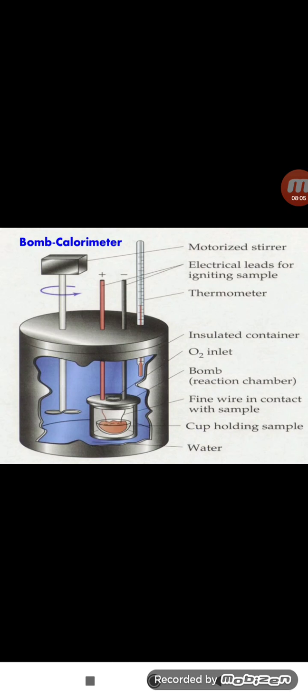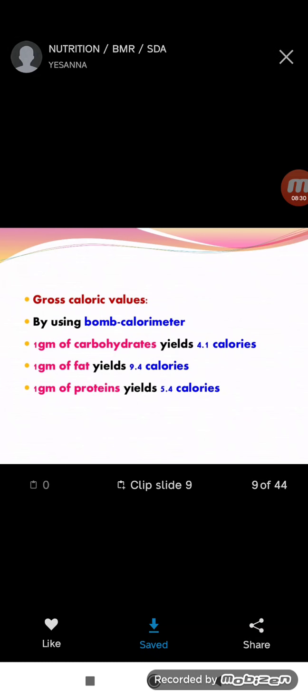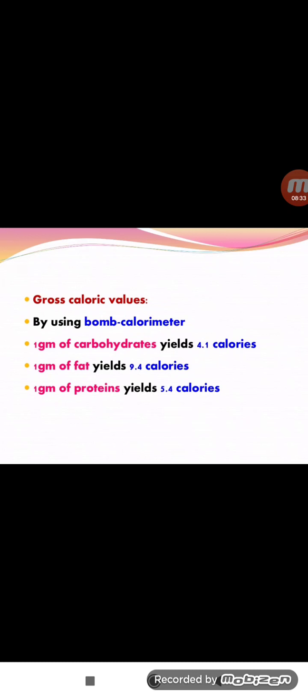In this container there is an oxygen inlet, a bomb inlet, a fine wire in contact with the sample, and a cup holding the sample, and water is placed. 1 kg of water is placed, and the temperature increases from 1 degree Celsius to 2 degrees Celsius, and how much energy is liberated is determined using the bomb calorimeter apparatus.